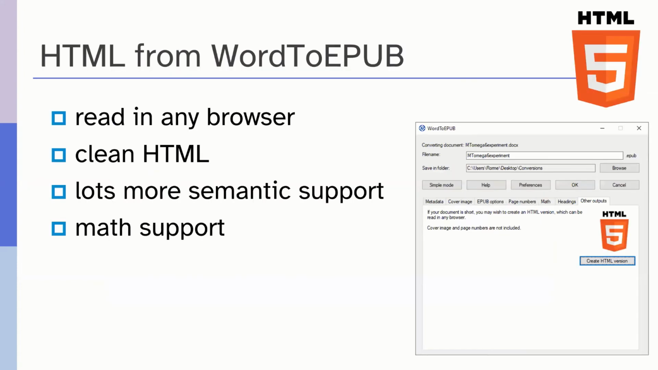And what this does is, in the advanced pane that opens up if you click on advanced mode, in addition to the tabs for metadata, cover image, EPUB options, page numbers, math, and the headings report, a new tab appears, which is other outputs. Currently, there's only one other output offered in addition to EPUB, and this is for HTML. And the text reads that if your document is short, you may want to create an HTML version. Joseph, I think this is something that you produce at UC Berkeley. Do you want to give us a couple of examples, maybe where and why you might produce HTML rather than EPUB?